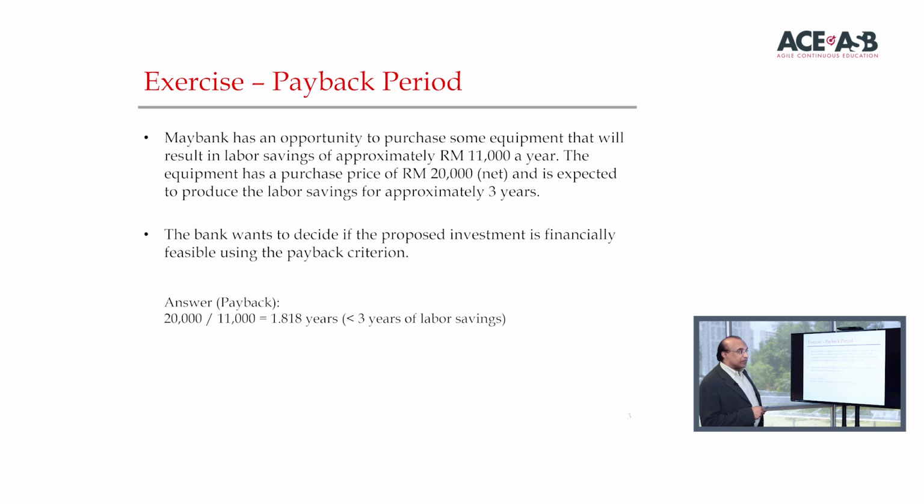You may ask me at this stage, what's the cutoff period? Well, let's say Maybank says it's 3 years, the cutoff period. So we now have to do the cash flow analysis. The answer is very simple. 20,000 divided by 11,000 is 1.81 years. So we know that Maybank requires 3 years payback, and this falls within that period, which means that it is a go. Now let's look at another criteria called net present value.